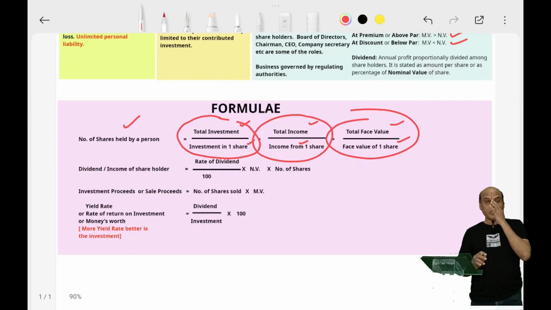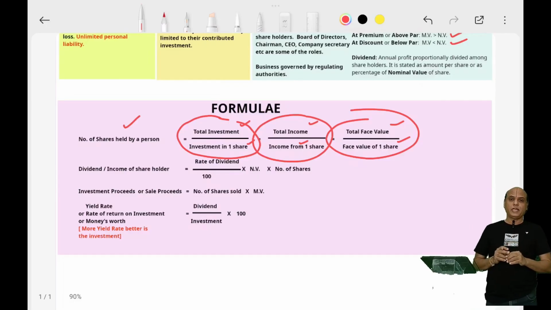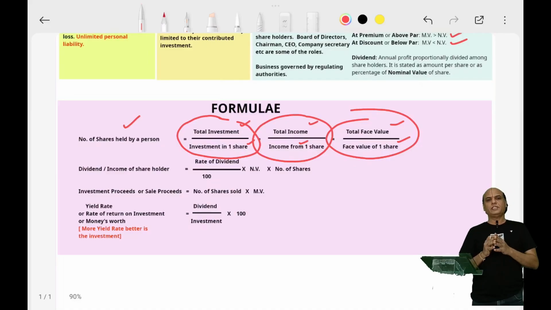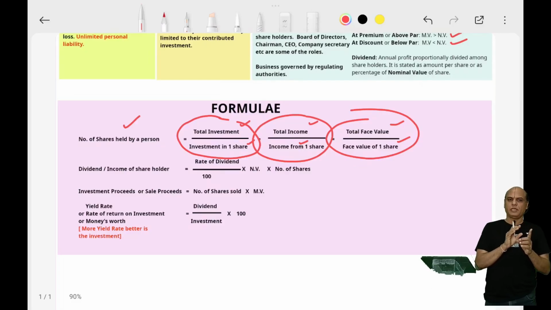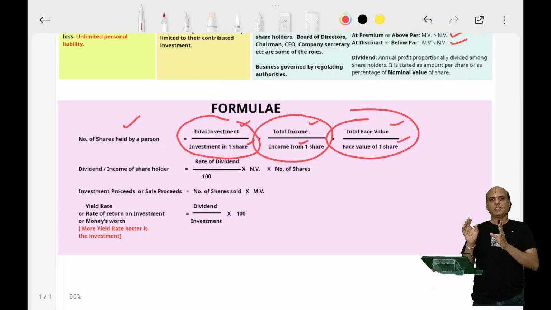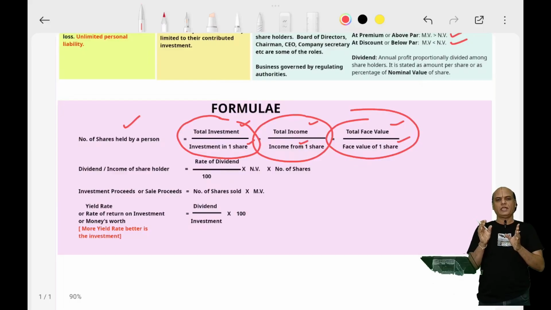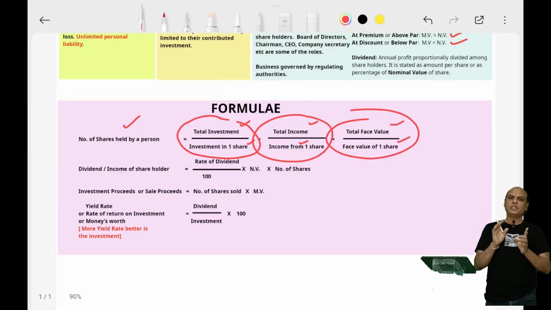So when a company is run for a year and it generates profits, this profit is distributed proportionately among the shareholders. If a person has just one share, he will get a proportion of profit equivalent to his investment. If another person holds 1 lakh shares, he will get profit proportionate to his quantum of investment.